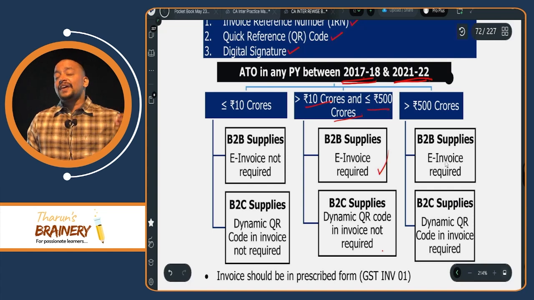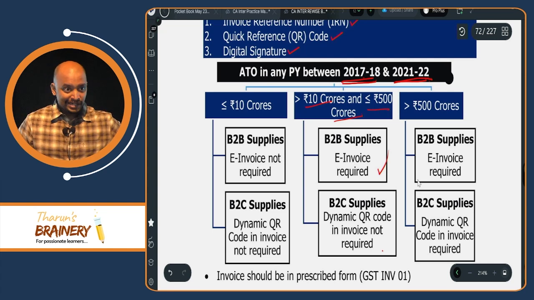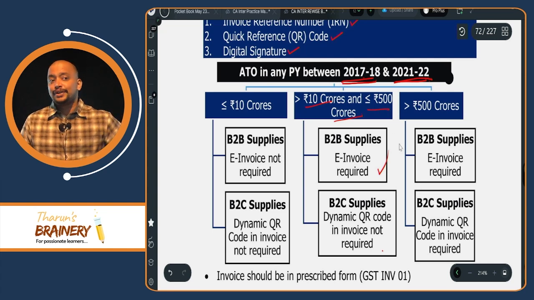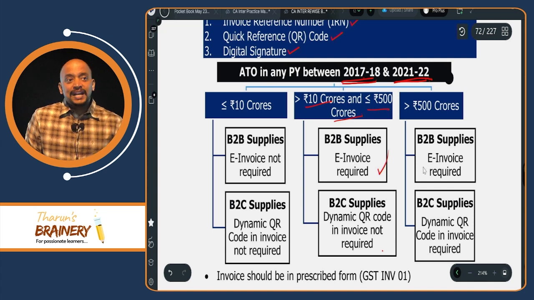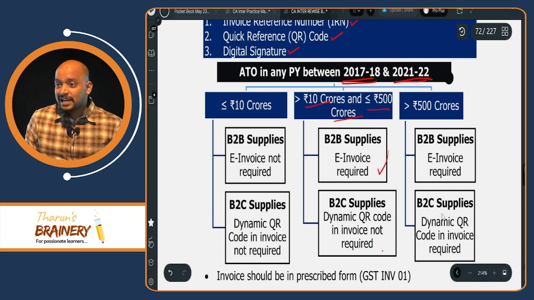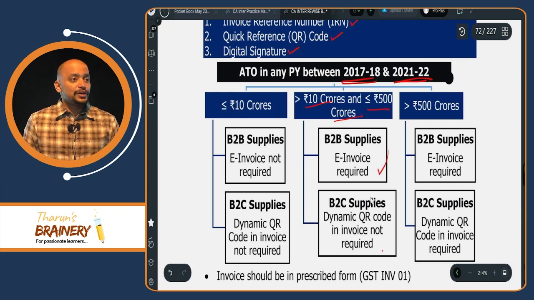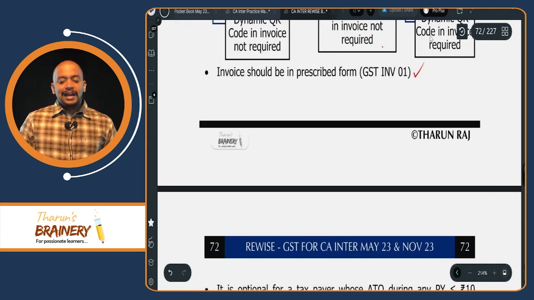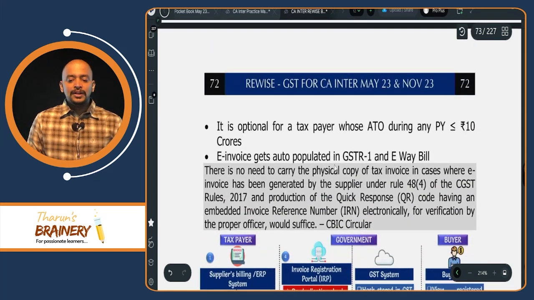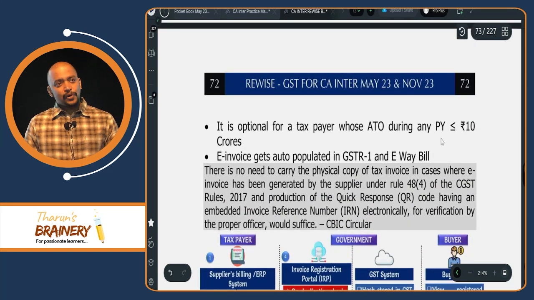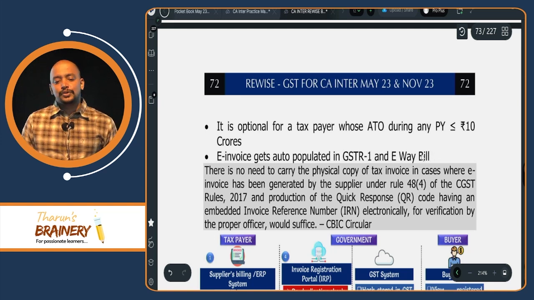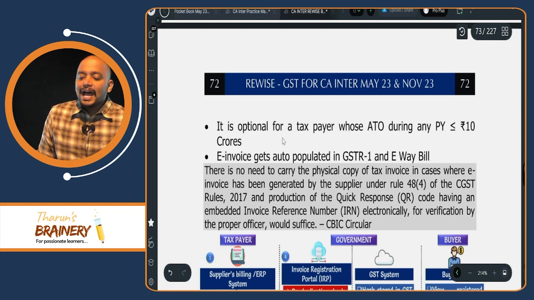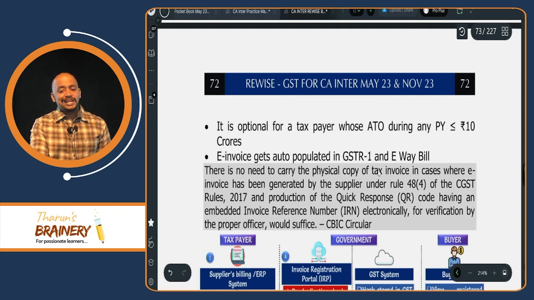So in case of B2B supplies only e-invoice required. That too when required? If aggregate turnover in any one financial year from 17-18 to 21-22 exceeds 10 crores. And when it is dynamic QR code, B2C, that too in any one year if the aggregate turnover during previous year exceeds 500 crores. And invoice should be in prescribed form INV-1, and it is optional for a taxpayer who is not required to give e-invoice. So only when their aggregate turnover exceeds 10 crores. But suppose if it does not exceed 10 crores also, can I give? Yes, no one will stop. And e-invoice gets auto-populated in GSTR-1 and e-way bill.